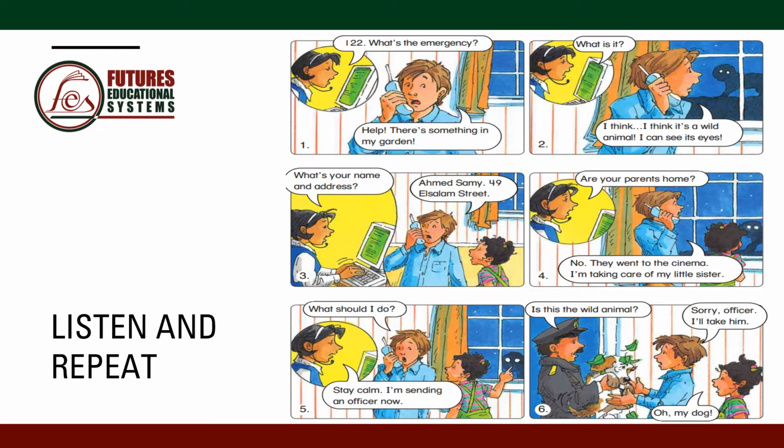Are your parents home? No, they went to the cinema. I am taking care of my little sister. What should I do? Stay calm. I am sending an officer now. Is this the wild animal? Sorry, officer. I'll take him. Oh, my dog.